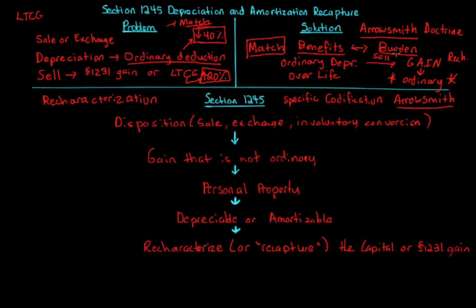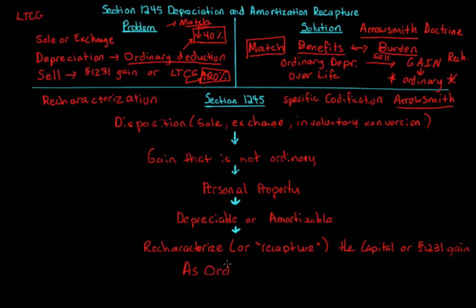Upon the sale, which is when we dispose of the property, we have to match. That's what Aerosmith says, and that's what section 1245 is a codification of. So now we have to recharacterize the capital or section 1231 gain as ordinary gain, ordinary income.